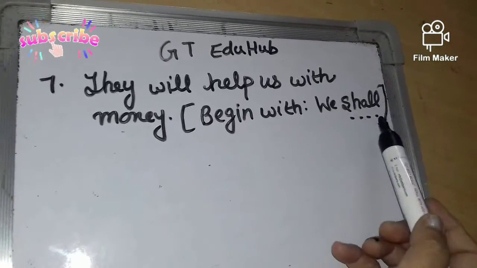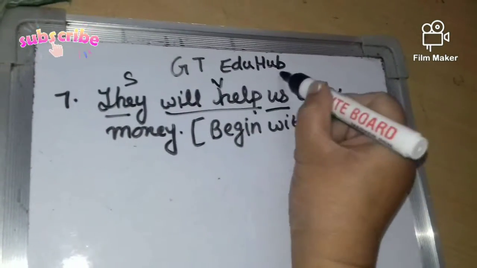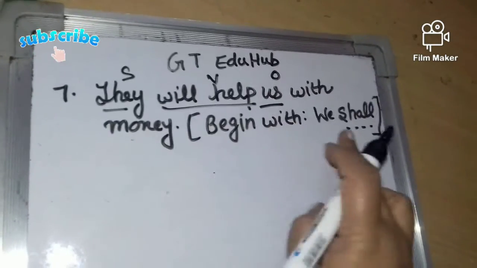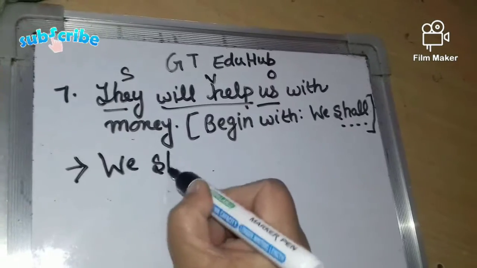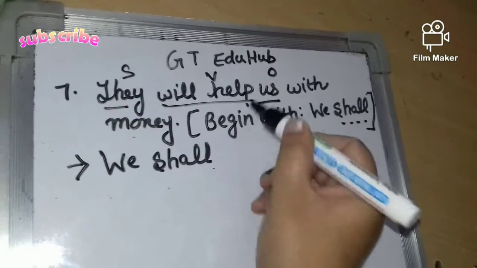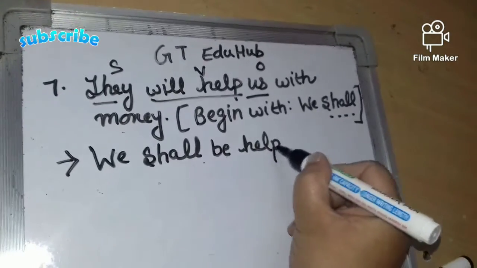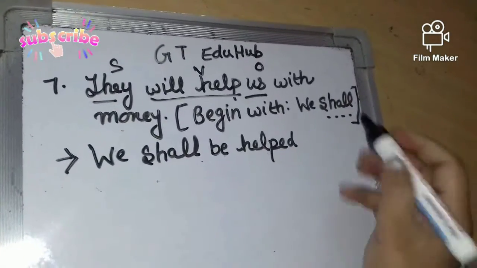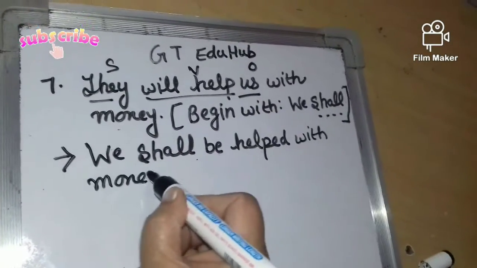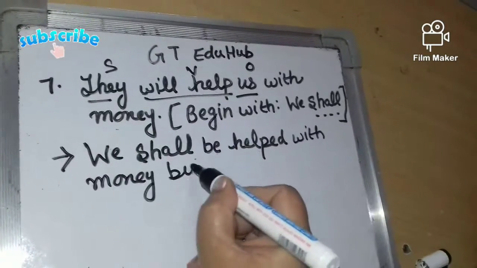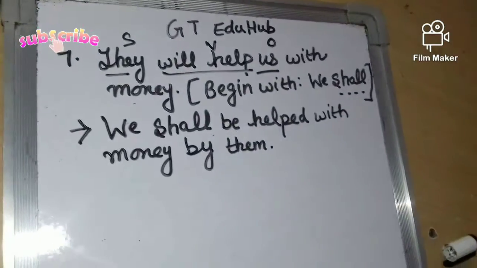Seventh sentence is they will help us with money and we have to begin with we shall. So this is subject, this is verb and this is object and these are extra words. So we will start from here. We will write we shall. Will help will change to shall be helped. We will use be or verb की third form. So we shall be helped with money by them. दे को चेंज कर देंगे them. So we shall be helped with money by them.